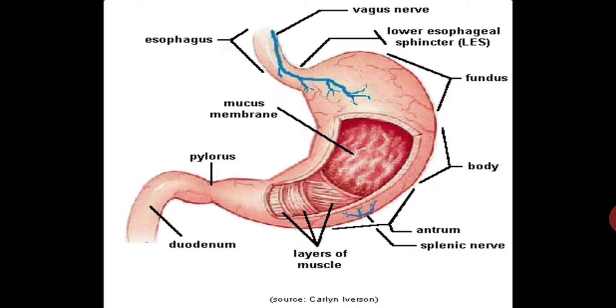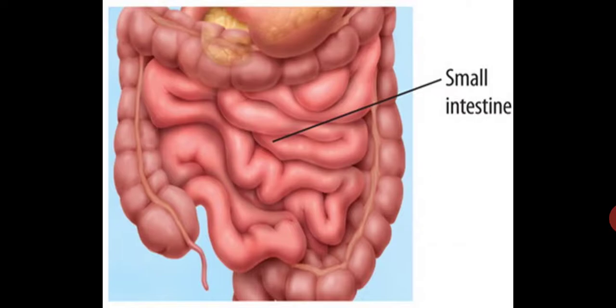The mucus protects the inner lining of the stomach. The acid kills the bacteria that enter along with the food and also helps in the digestion of protein. The stomach muscles squeeze and mix the food with the digestive juices. The digestive juices break down protein into simpler substances. Thus, the food gets partly digested in the stomach. It then goes into the small intestine, where most of the digestion occurs. So here the digestion is continued.